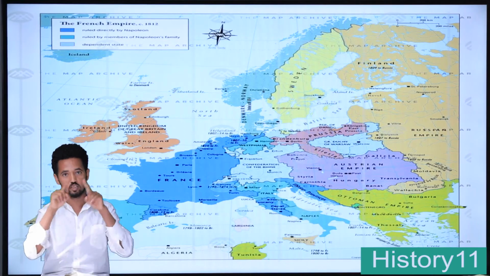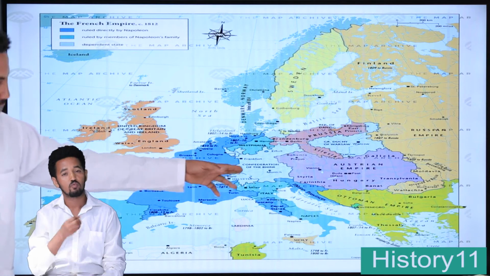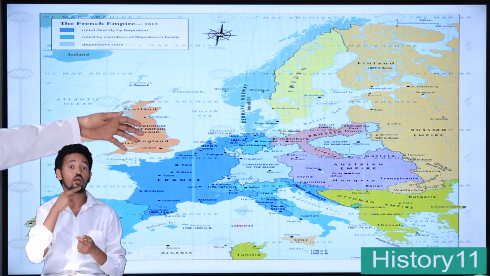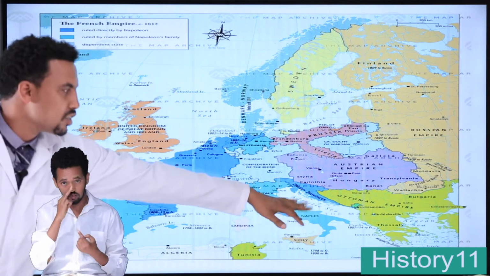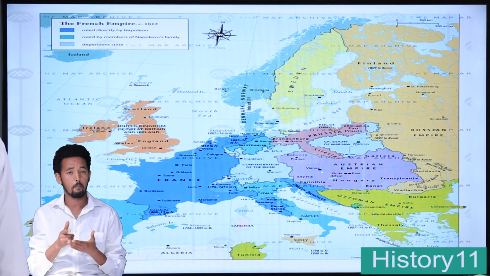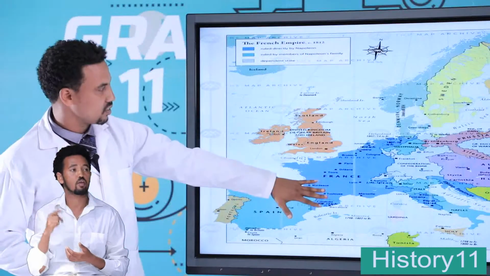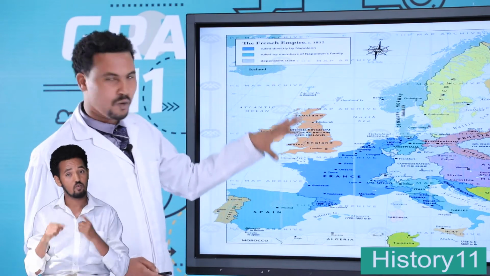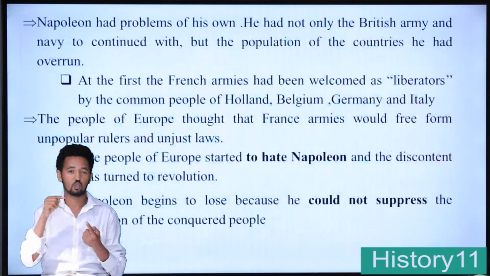Let us see the map of Europe. Starting from France, he expanded French influence into Germany and up to Russia, in the west up to England and Spain, and up to the Mediterranean Sea and Italy. Those areas were monopolized by Napoleon Bonaparte. This was the French Empire during the reign of Napoleon Bonaparte, expanding from France into a wide area.